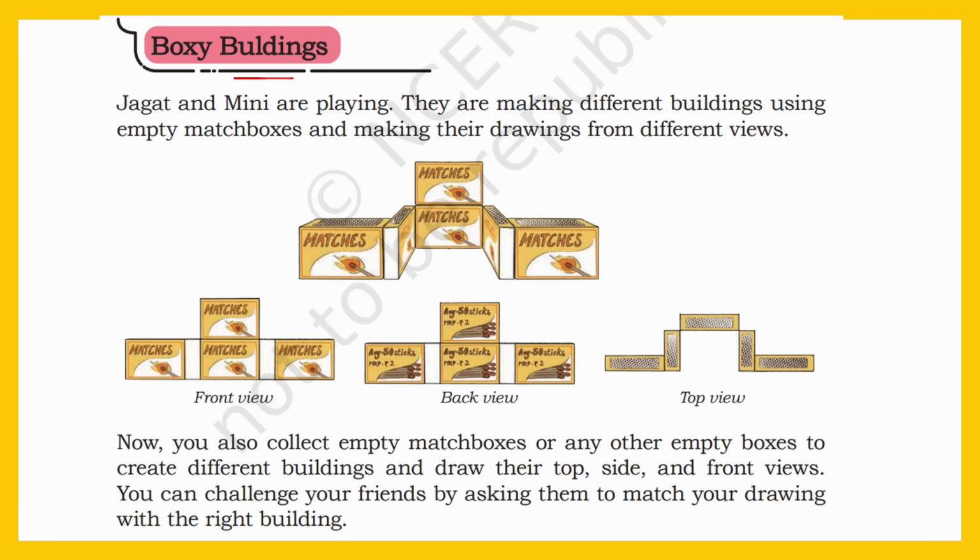Boxy Buildings. Jagat and Mini are playing. They are making different buildings using empty matchboxes and making their drawings from different views. They are taking empty matchboxes and using these matchboxes to build different buildings. And just like we discussed, they are then drawing these buildings from the top view, side view, and front view.